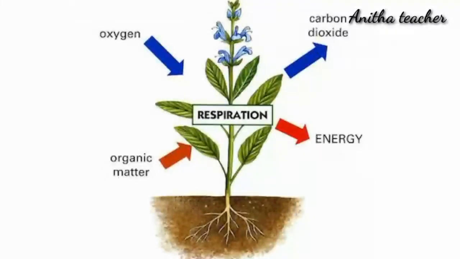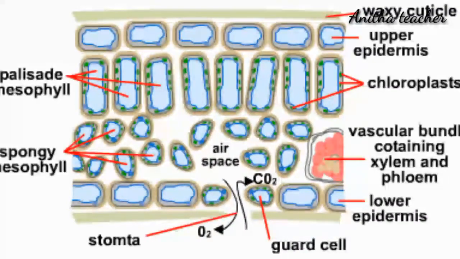Conduction within the plant: the stomatal openings lead to a series of spaces between the cells inside the plant, which form a continuous network all over the plant. The air spaces are lined with water where the oxygen is dissolved and passes through the porous cell walls into the cytoplasm.